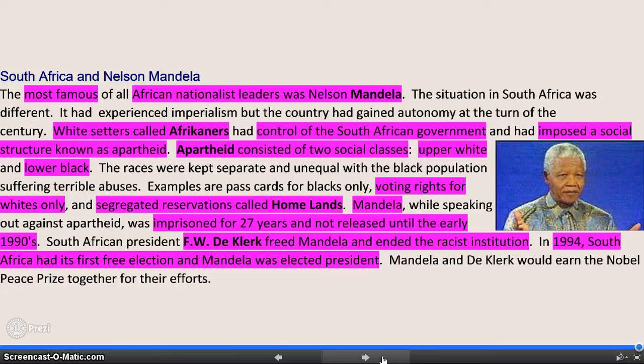This is it for the independence movement presentation. All these countries gain their independence one way or another, but they all want the freedom. And these are just a very, very small group of examples. There are plenty more around the world.